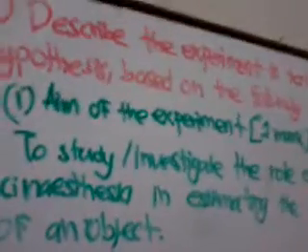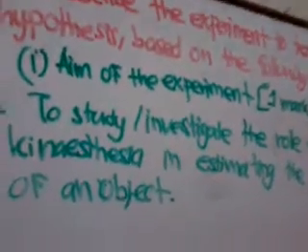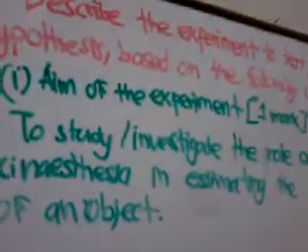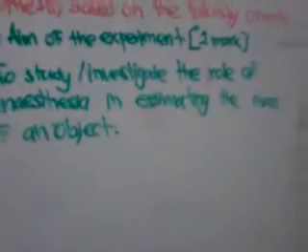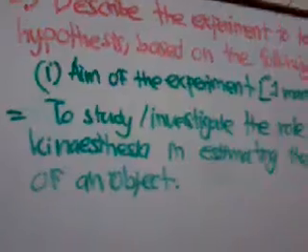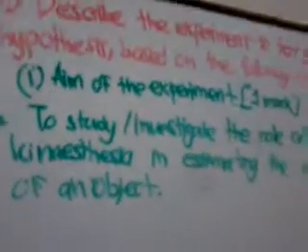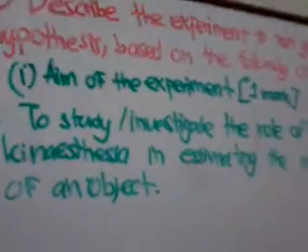If they ask you the aim of the experiment, you need to answer: to study or to investigate the role of kinesthesia in estimating the mass of an object. So this is the way to answer for the essay question. Okay, so let's go to the next part.